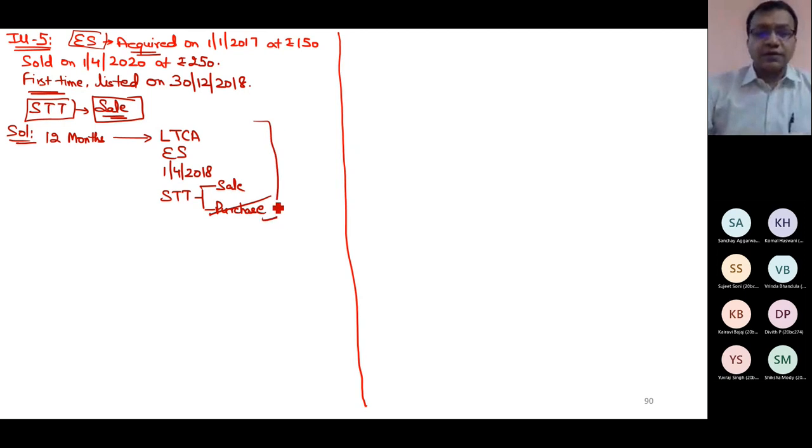So still I'm covered under 112A. Had it been listed and if I had not paid the STT at the time of purchase, I could not have used 112A. Now, cost of acquisition. Can I apply category 3? Yes, because I am purchasing this before 1st Feb 2018.